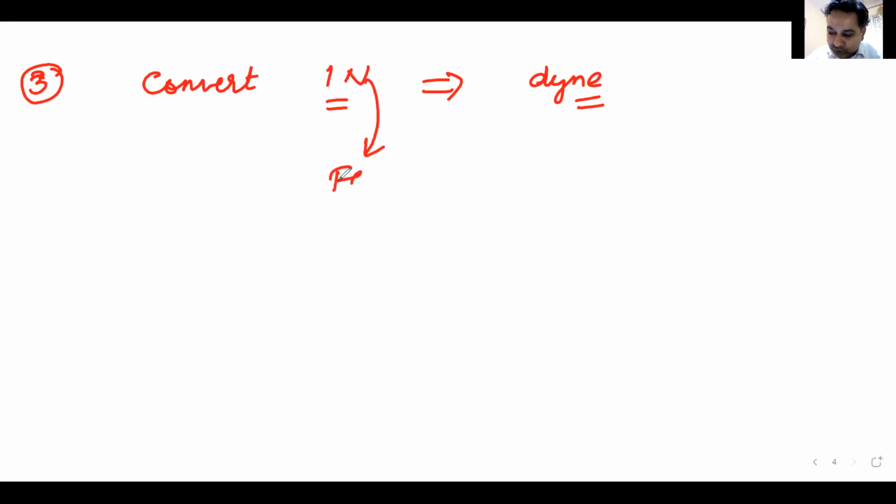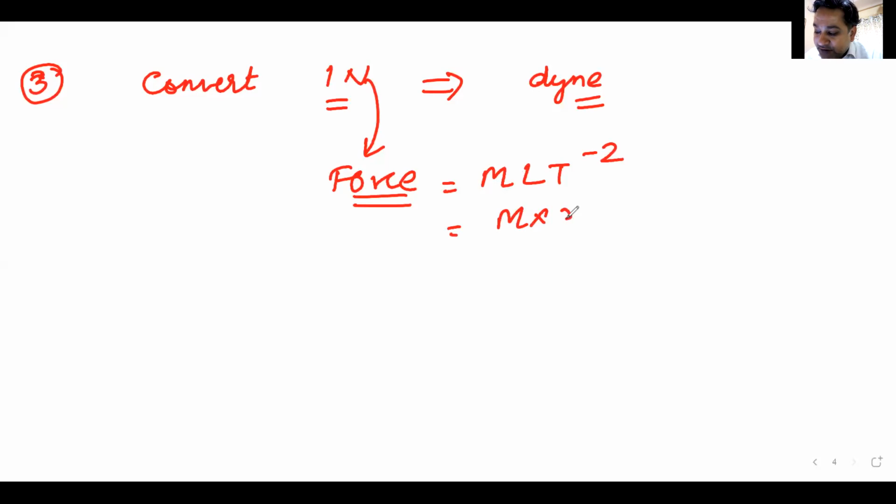Now you must know the dimensions of force. What are the dimensions of force? The dimensions of force are M L T minus 2. Do we remember this? The dimensions of force, M L T minus 2. Yes, sir. How did we get it? This was mass multiplied by acceleration. Mass is M, acceleration is L T minus 2. So force becomes M L T minus 2.